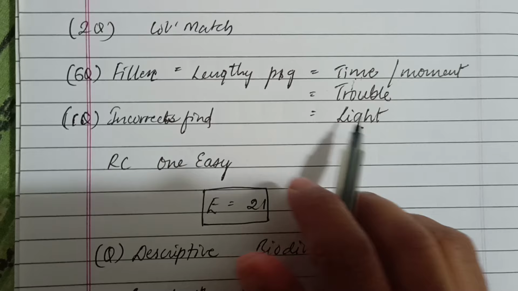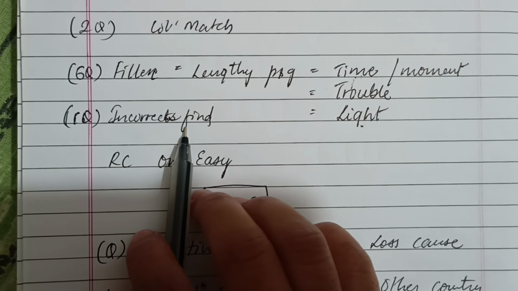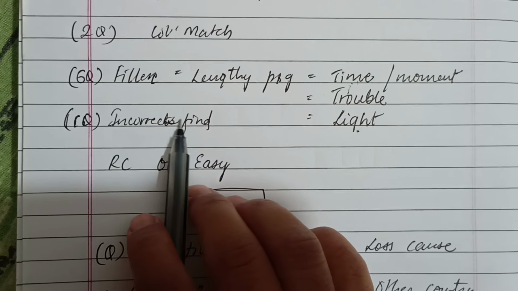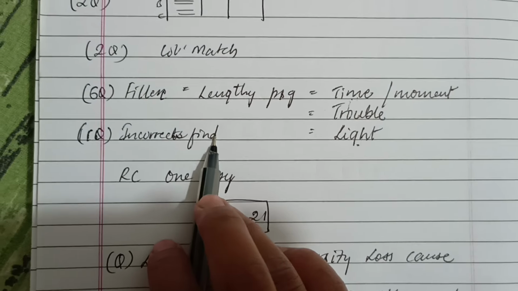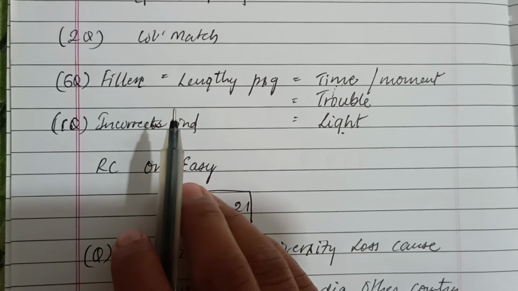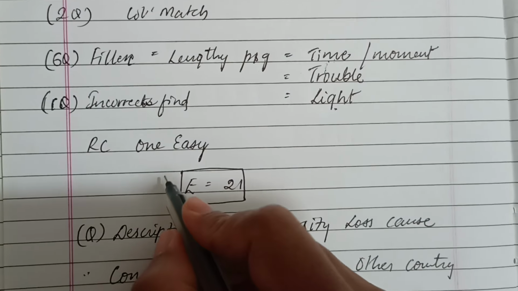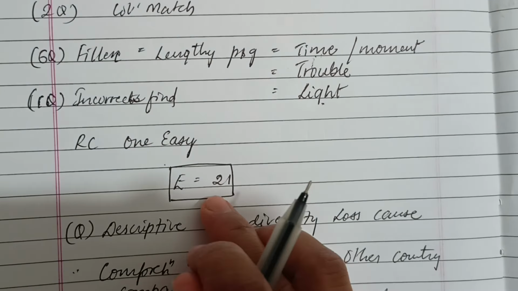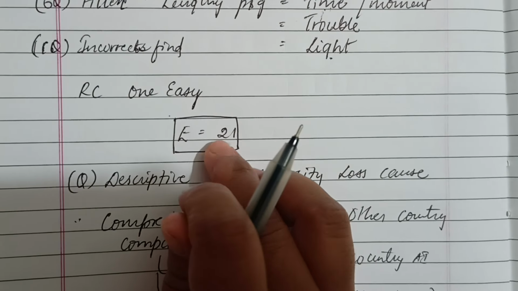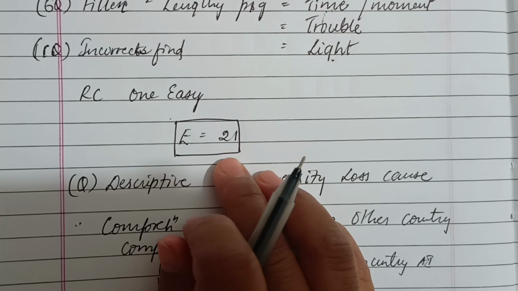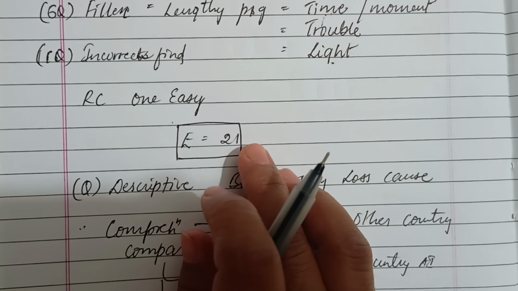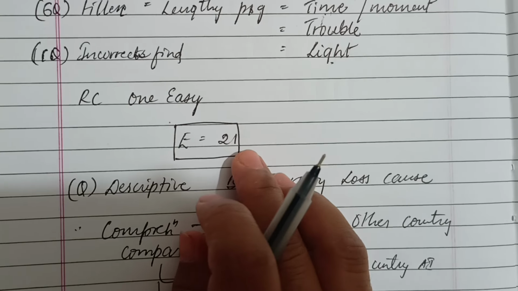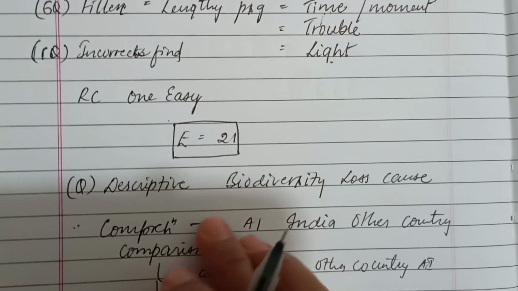Okay, then we have to find some of the incorrect sentences, not only one sentence, we have to find many sentences. One I got as A and D, and another as C and D, like that I got. So one RC was easy, I think I solved this. Overall I attempted 21 questions, and I don't know how many were from the 2 marks and how many from the 1 mark, but I marked only 21 questions.